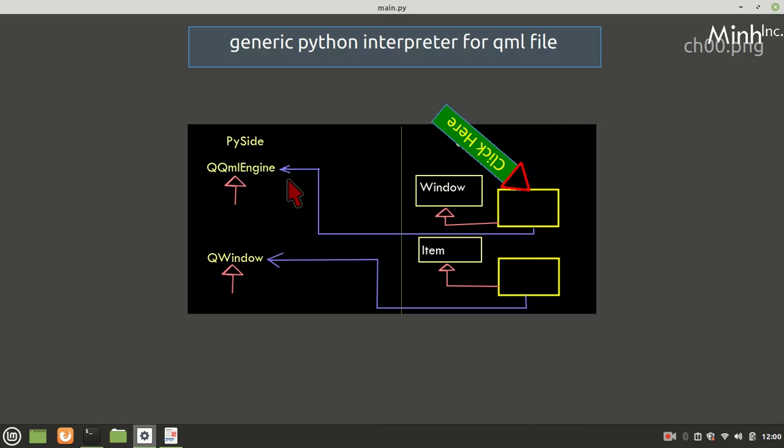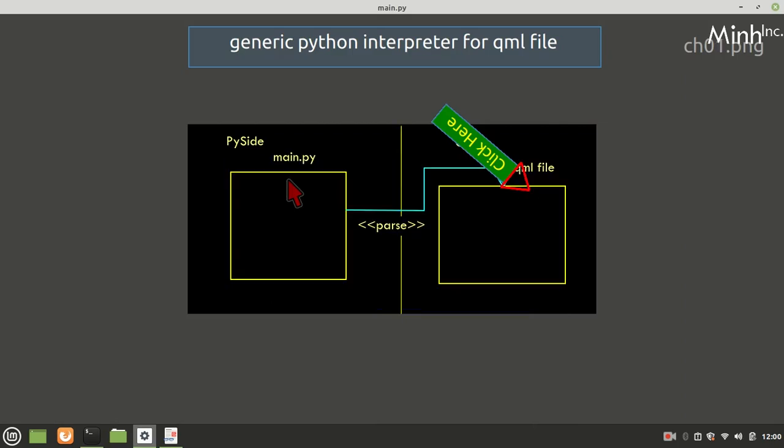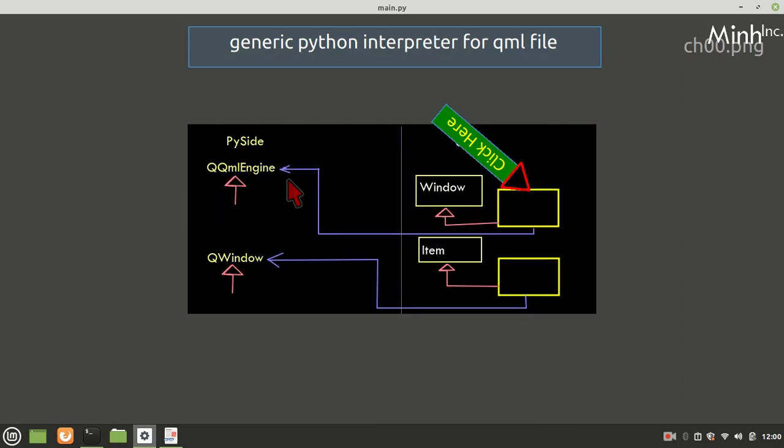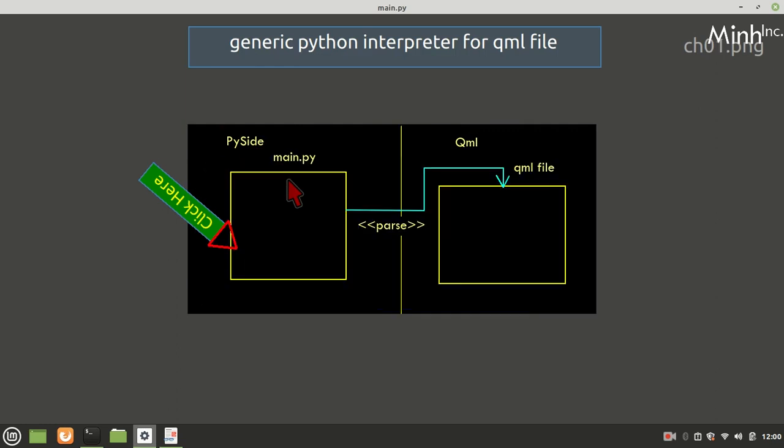Now, what we want right now is a generic Python code. The Python code is different for both scenarios: one will have QQmlApplicationEngine and the other is QQuickView. So what we need is a single Python code, main.py or whatever, that would parse the QML file and see its root node.